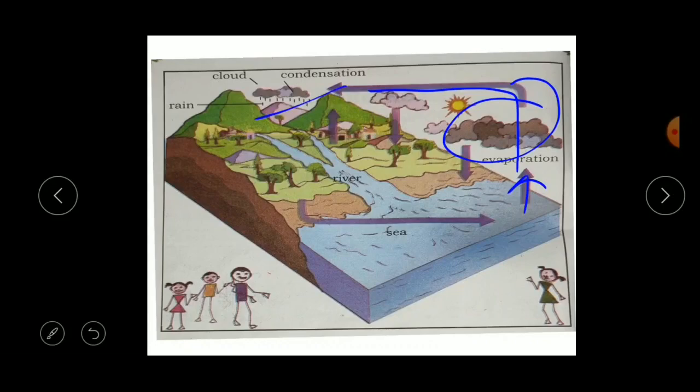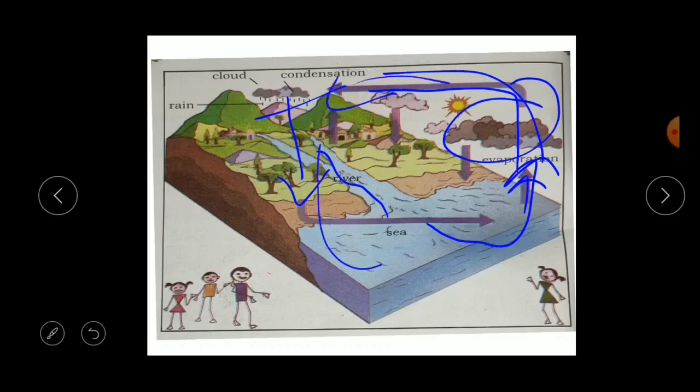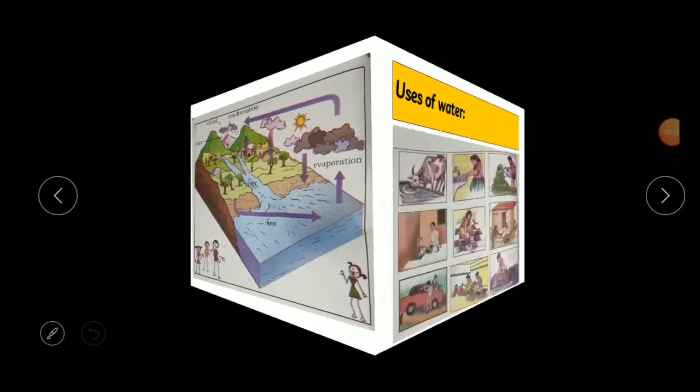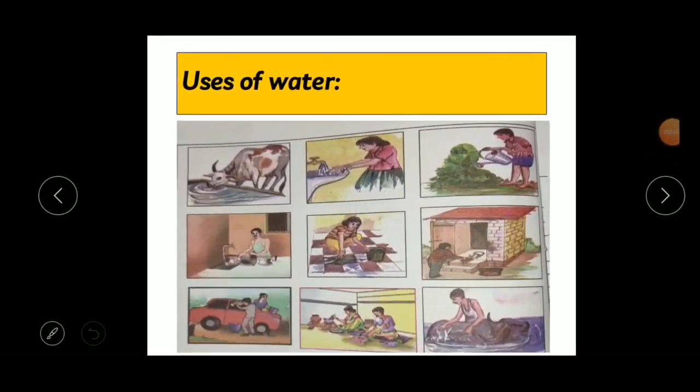It is a continuous cycle. When the water comes down in the form of rain, it flows through rivers, streams, sea and so on. From the sea and river, again it will evaporate, again it will get condensed, and again it will come down in the form of rain. So it is like a continuous cycle. So the water cycle is a continuous cycle. Understood, children, what is the water cycle? Okay, the next one is uses of water.